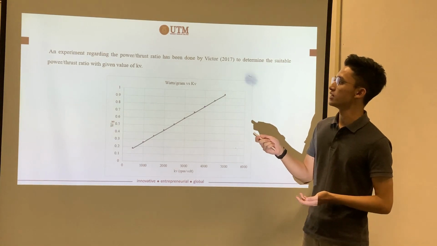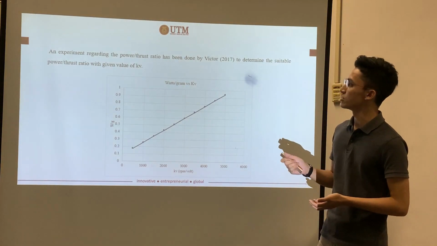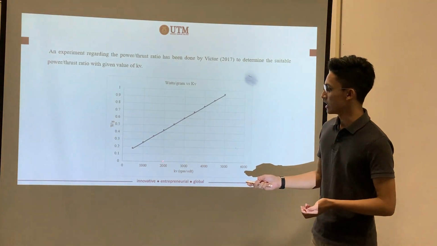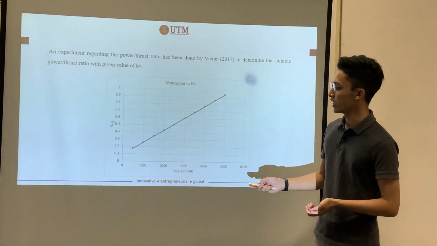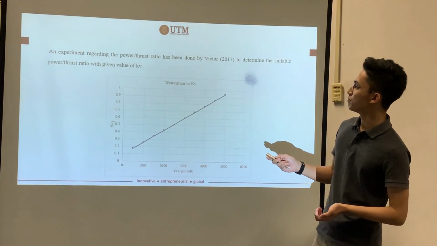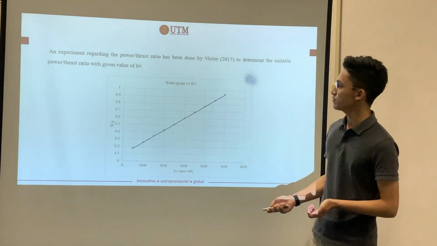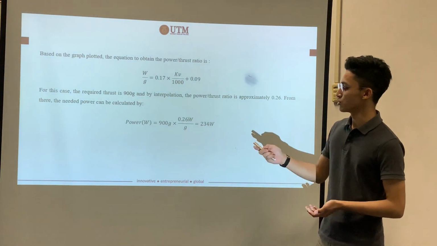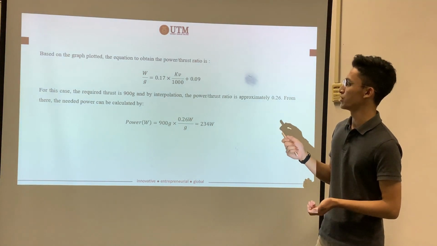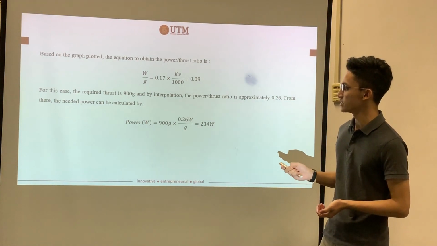And then an experiment regarding the power thrust ratio has been done by Victor 2017 to determine the suitable power thrust ratio with a given value of kV. So the kV of motor we choose is 1000, and then our power thrust ratio will be around 0.26. Based on the graph, we obtain the power thrust ratio is 0.26. And then our power required for our aircraft will be around 234 watt.